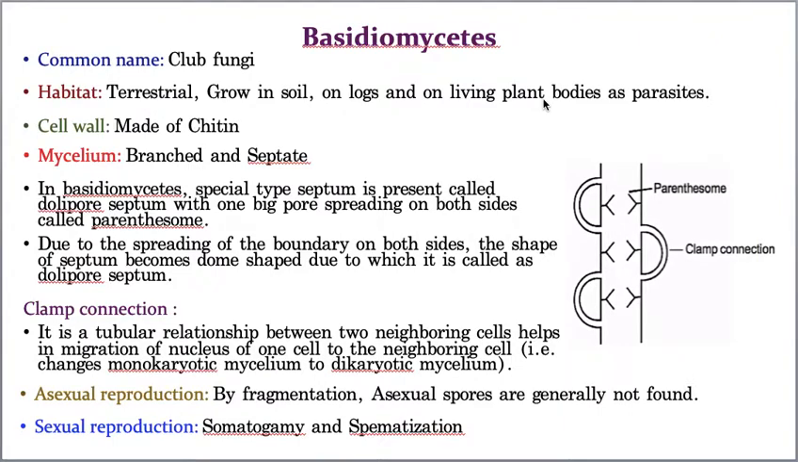Now their cell wall is made up of chitin, and presence of a chitinous cell wall is the characteristic property of fungi. So I need not tell you specially. Basidiomycetes obviously consist of a chitinous cell wall.